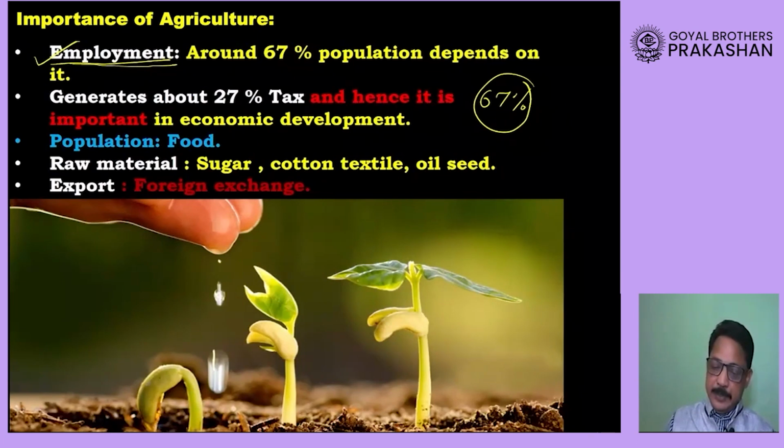The second importance: agriculture provides tax to our government. This tax is needed for the development of our country, and India receives 27% of its tax from agriculture alone. So agriculture in this way provides the single largest contribution to the tax department, and this is how it plays an important role in the development of our country also.